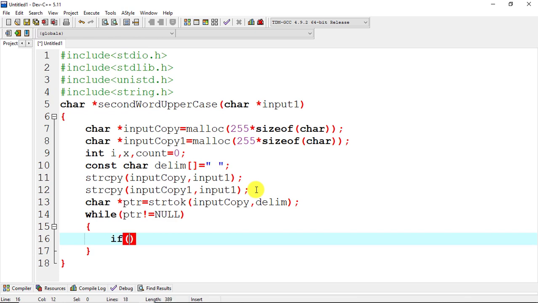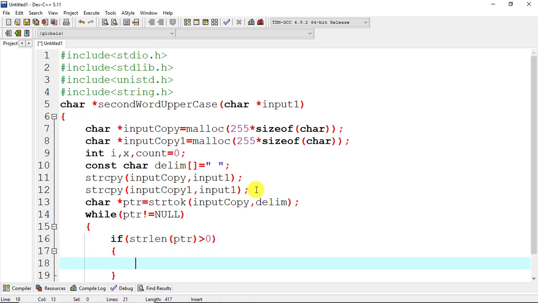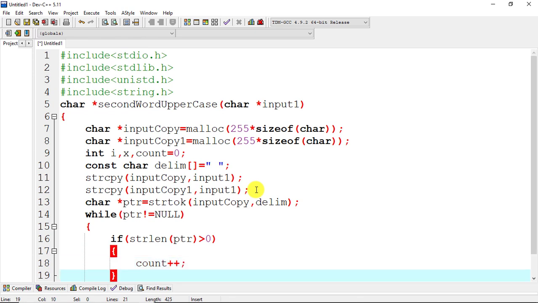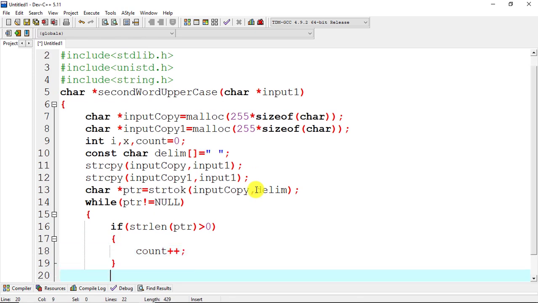Now we will take the if condition. If strlen of ptr is greater than 0, we will increment the count variable. Now after that ptr equal to strtok of null comma delim.